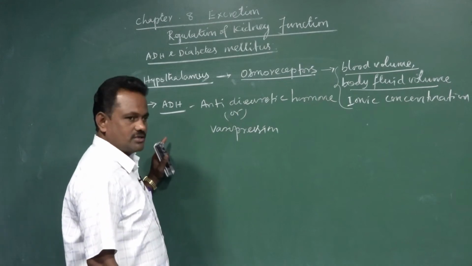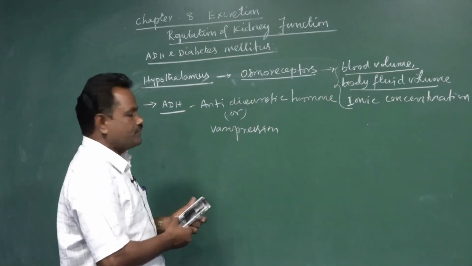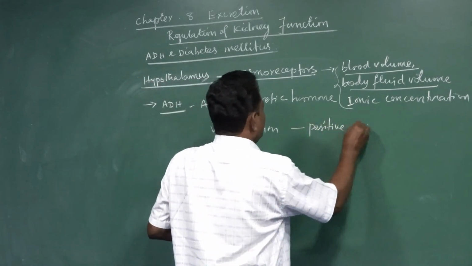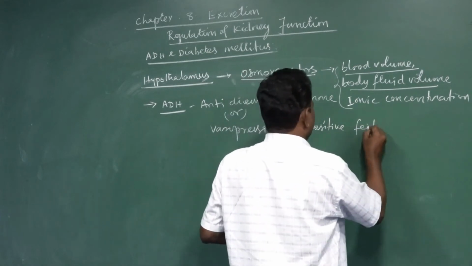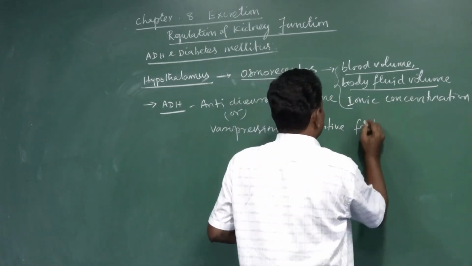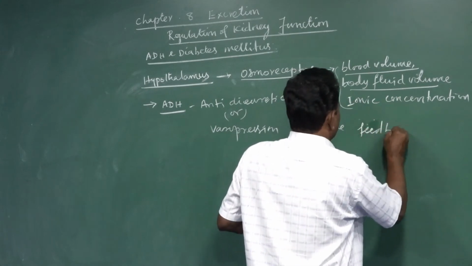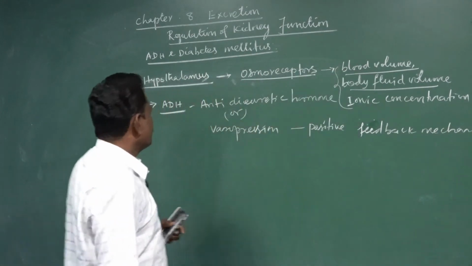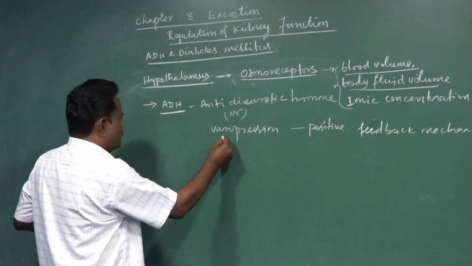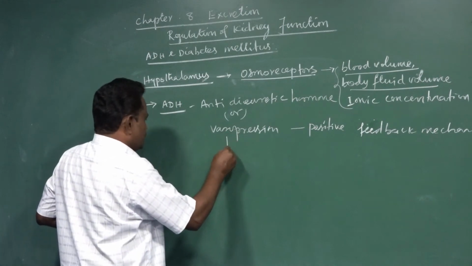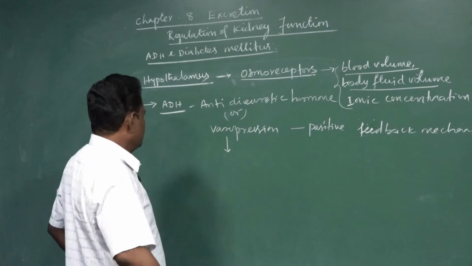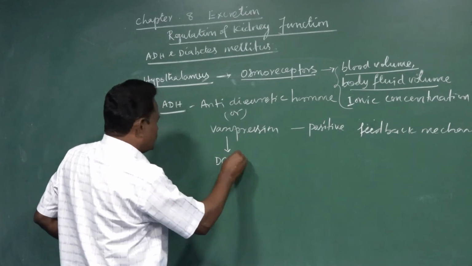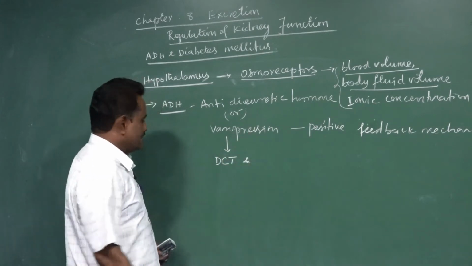The releasing of the ADH hormone from the hypothalamus is called a positive feedback mechanism. This vasopressin or ADH acts on the part of the nephron called the distal convoluted tubule and also the collecting duct.